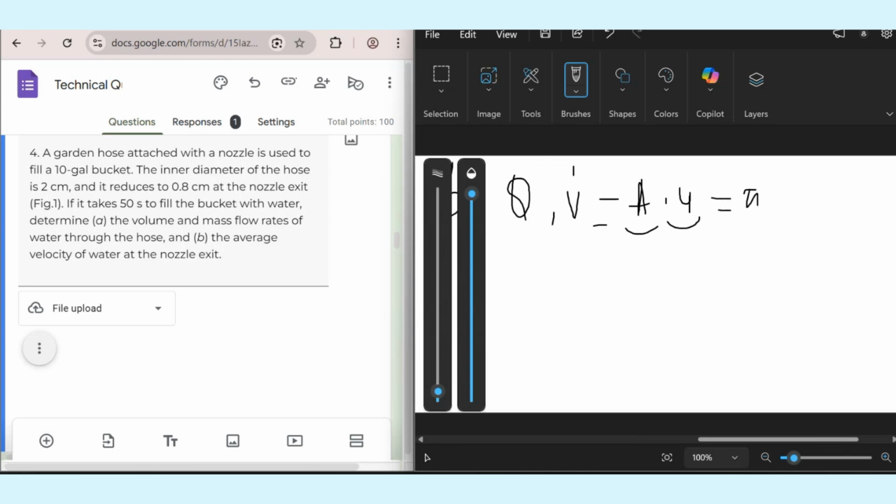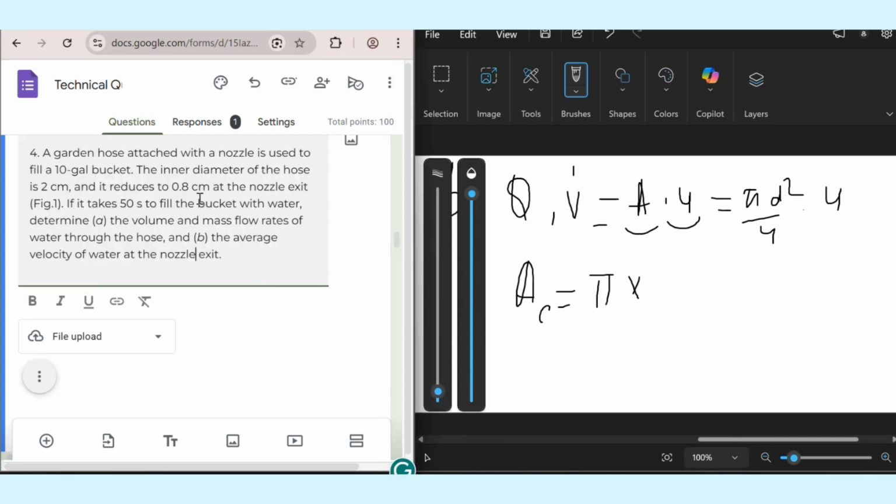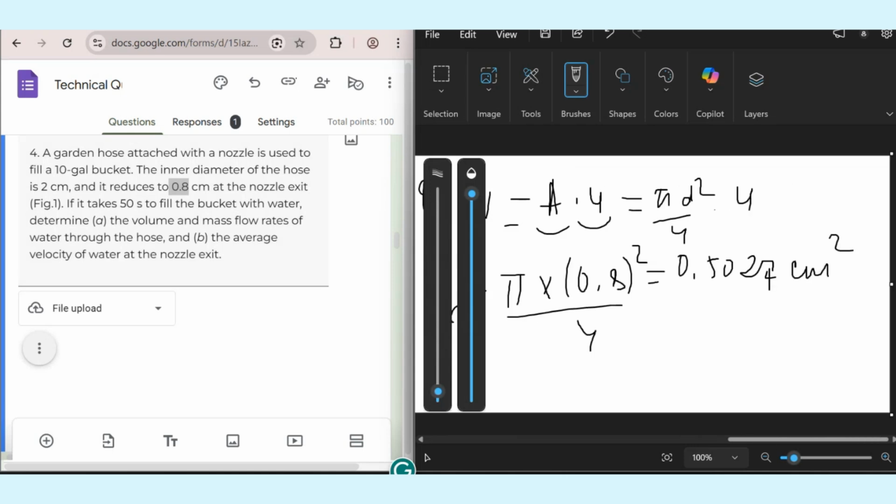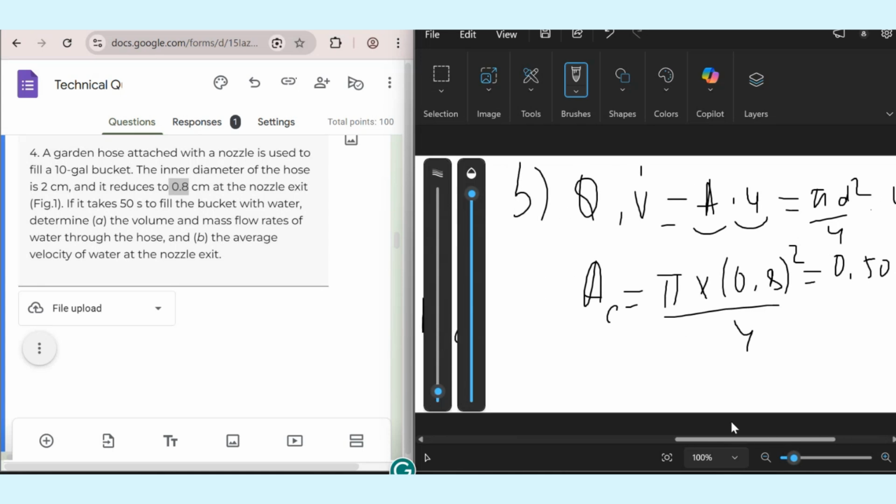A is equal to πd² divided by 4. We first need to find the cross-sectional area. We know π is 3.14, multiplied by D. It's required that the average velocity of water at the nozzle exit. As it is said, it's exit, that's why we will take the diameter as 0.8 centimeter. 0.8 squared divided by 4 will give us approximately 0.5 centimeter squared, but you can convert it to meter squared also.